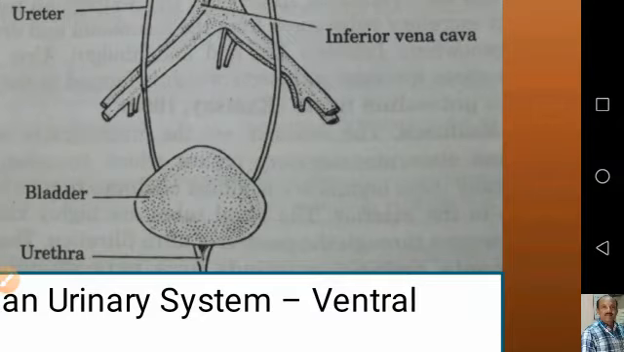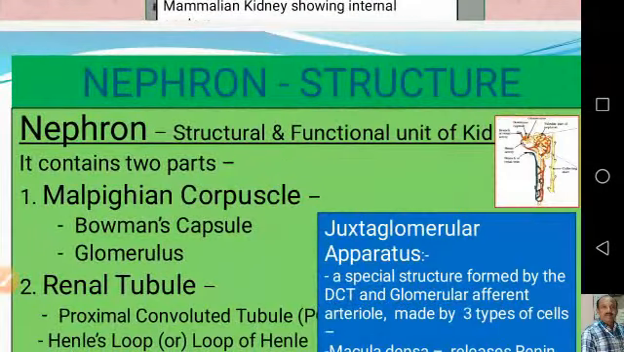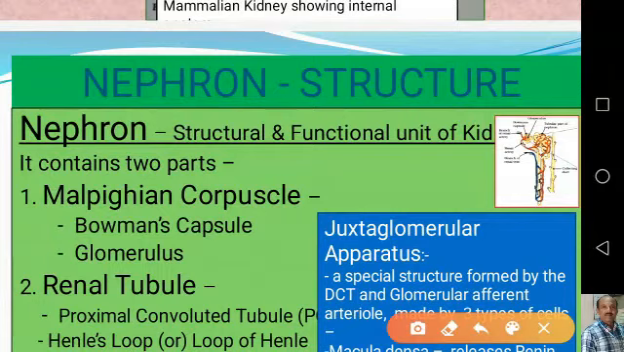And this urethra opens near the vaginal orifice in the case of females, and it opens through the penis in the case of males. So let us have a look at the nephron structure. As I said earlier, today we shall discuss up to the nephron structure. What is a nephron? The nephron is a structural and functional unit of the kidney, and it contains mainly two parts.